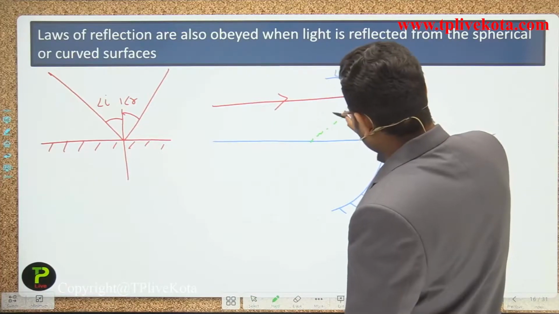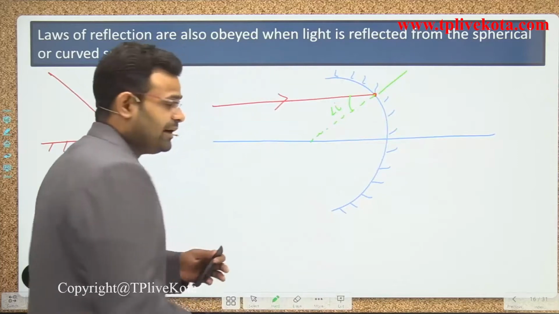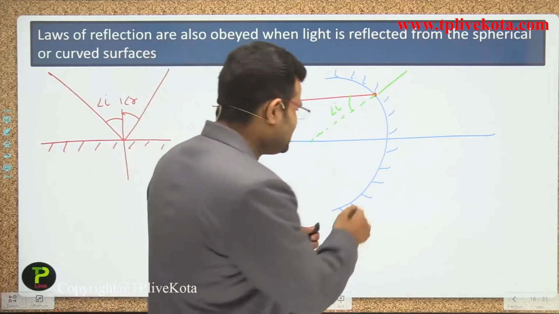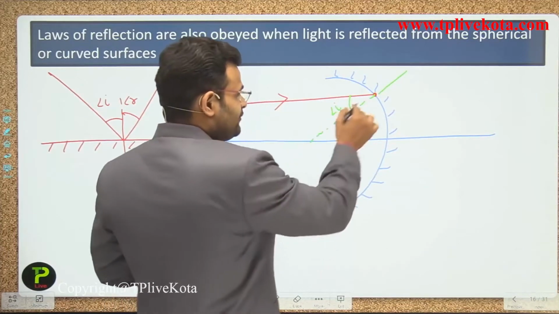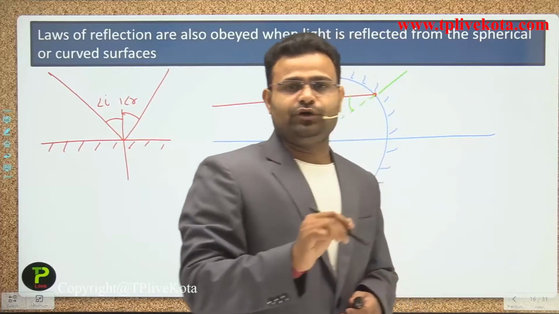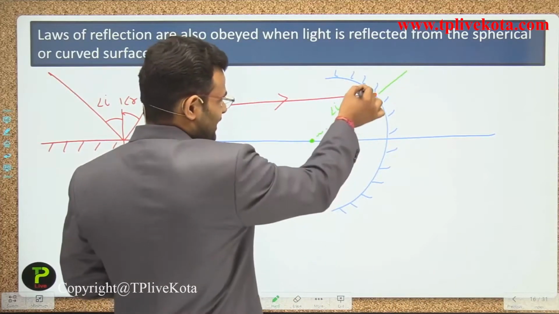The angle between the normal and the incident ray is called the angle of I. And all mathematics students know that when there is a part of a circle, and a point is at the center, and we draw any line to the circumference of the circle, it makes an angle of 90 degrees.